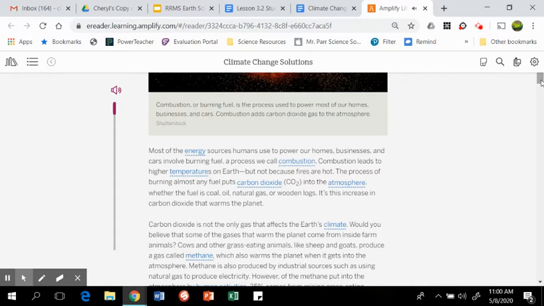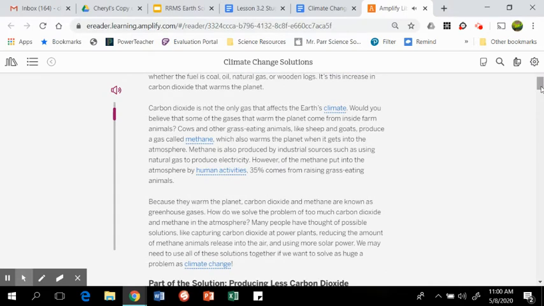Carbon dioxide is not the only gas that affects the Earth's climate. Would you believe that some of the gases that warm the planet come from inside farm animals? Cows and other grass eating animals, like sheep and goats, produce a gas called methane, which also warms the planet when it gets into the atmosphere. Methane is also produced by industrial sources, such as using natural gas to produce electricity. However, of the methane put into the atmosphere by human activities, 35% comes from raising grass eating animals. Because they warm the planet, carbon dioxide and methane are known as greenhouse gases.